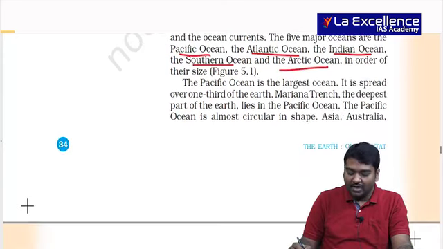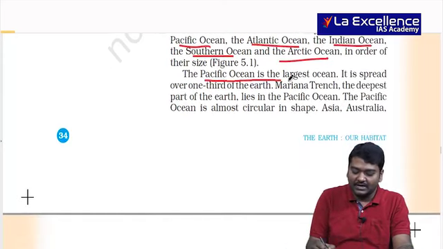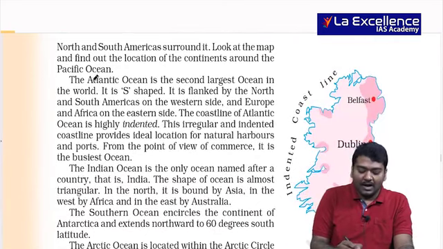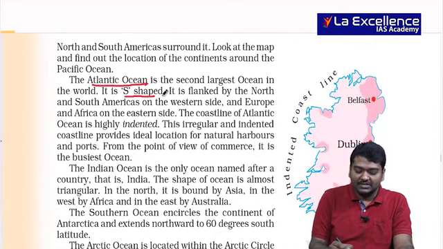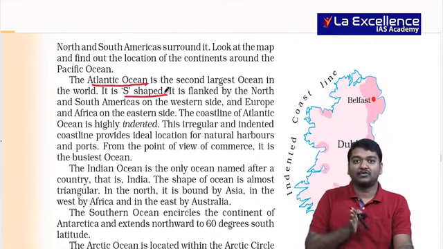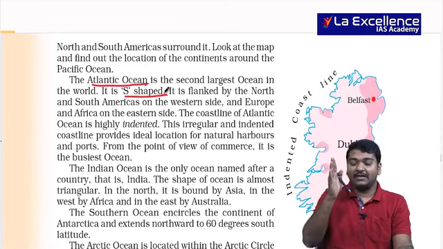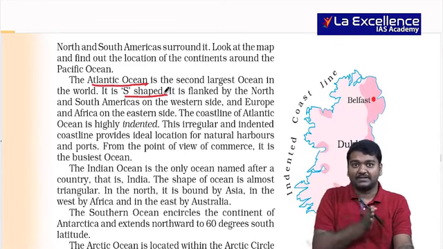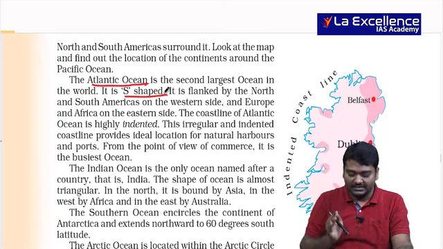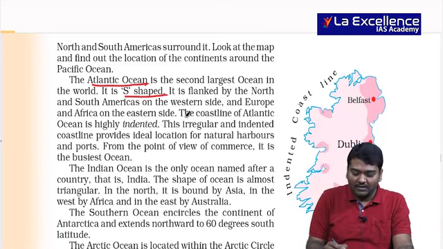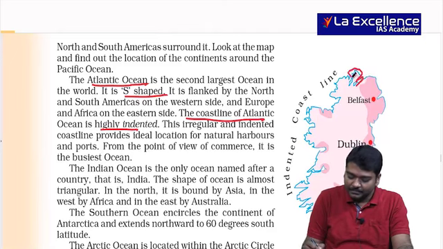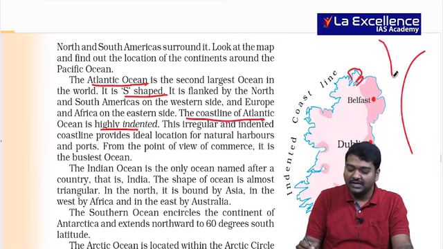And then when we talk about the Pacific Ocean, it is one of the largest in the world. Mariana Trench, the deepest, is also present here. Atlantic Ocean, you have S shape, North America, South America, Europe and this, and even the mid-Atlantic ridges are present in S shape. I hope that is clear. And most of the coastline is indented. Can you see this? It's not curved like this. India's, if you see, it is curved.